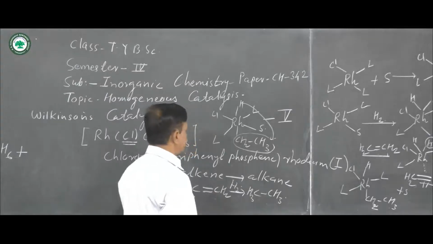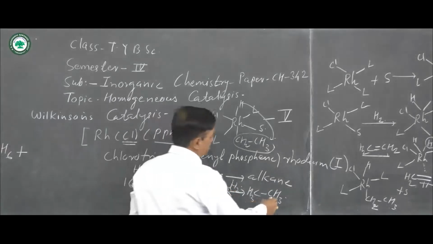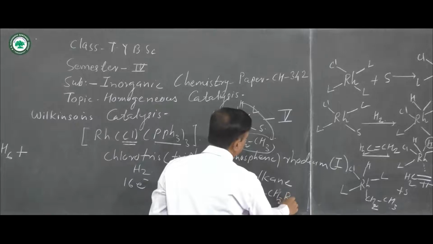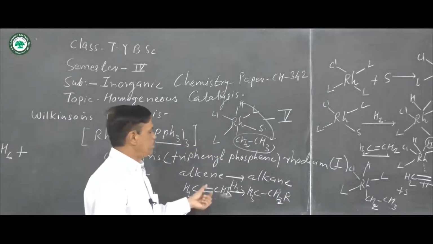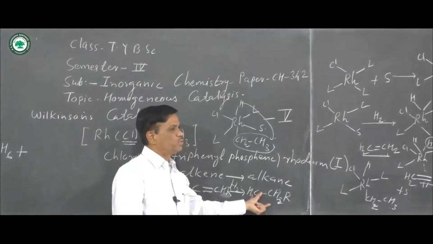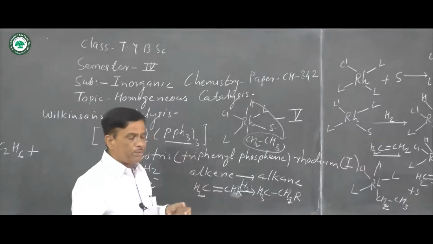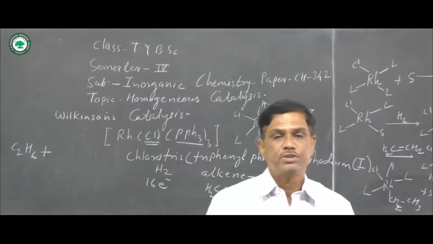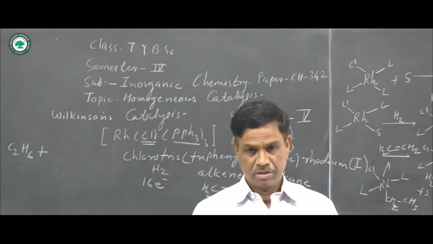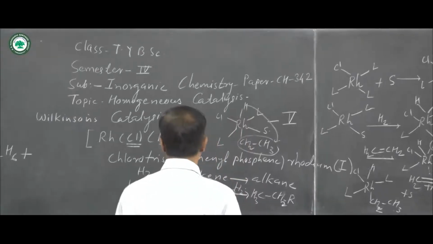In place of that H, one R is used. Here one CH2R is formed, means the double bond is converted into a single bond and the corresponding compounds are formed, and the medium is liquid here. Therefore, it is called homogeneous catalysis. Means the medium is the same and the catalyst used is Wilkinson catalyst.